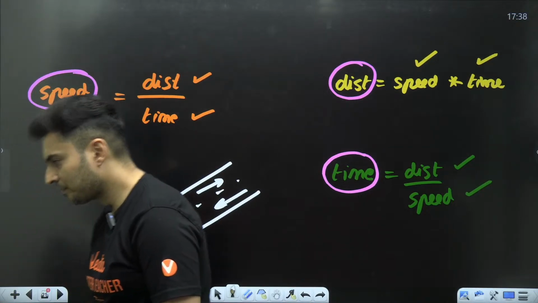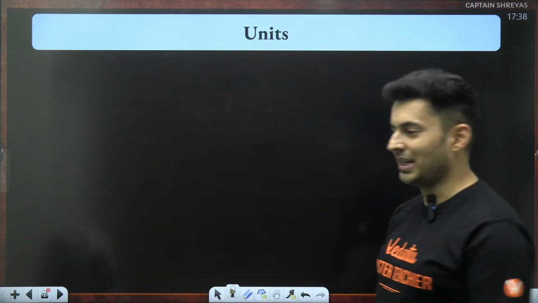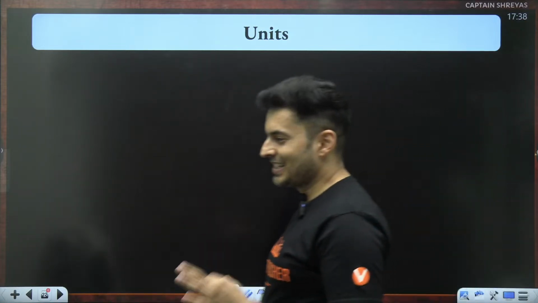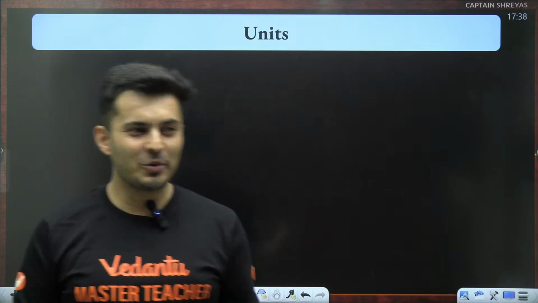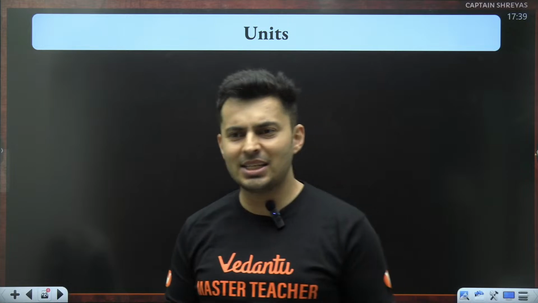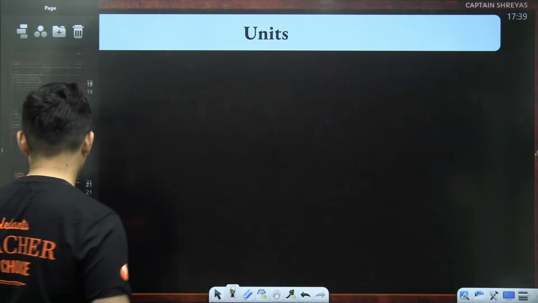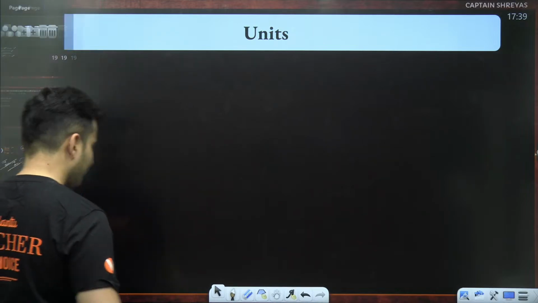Okay. Moving on to the next thing, which is units. Now, what are units? Units is basically whenever you have a physical quantity, you measure it in terms of something. Let me give you an example, then you will be very clear.